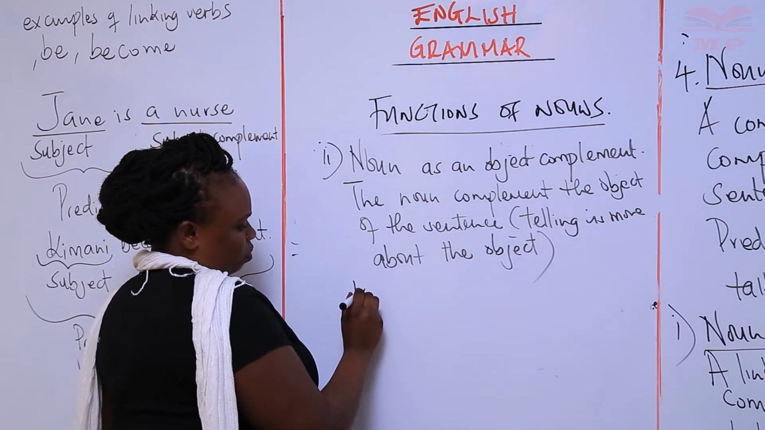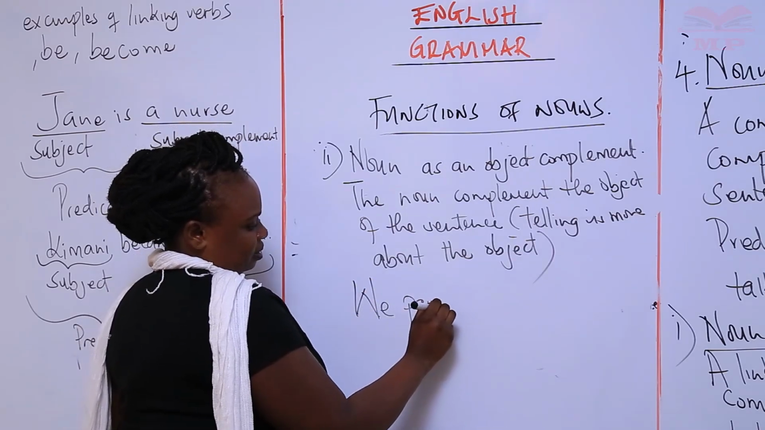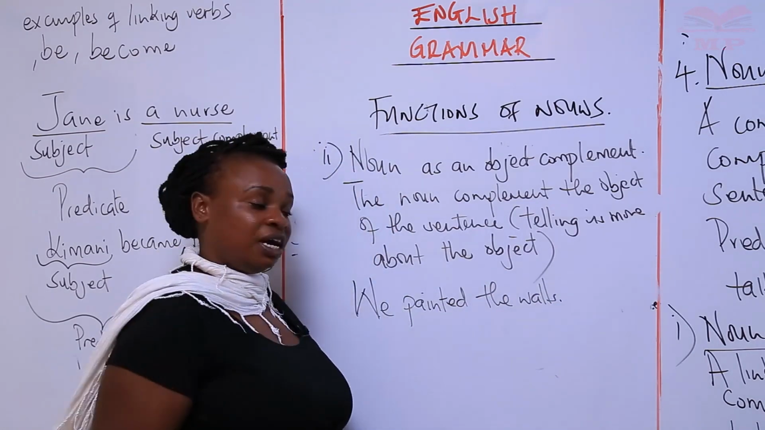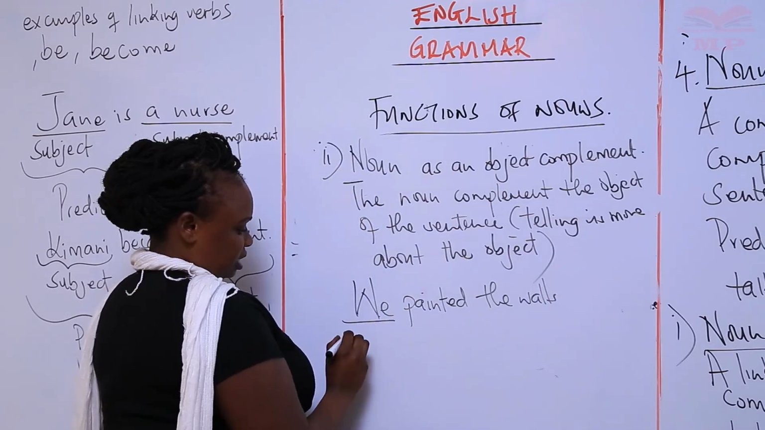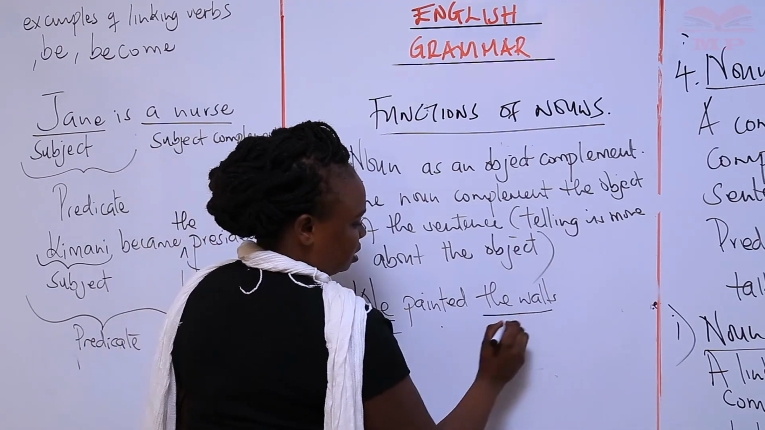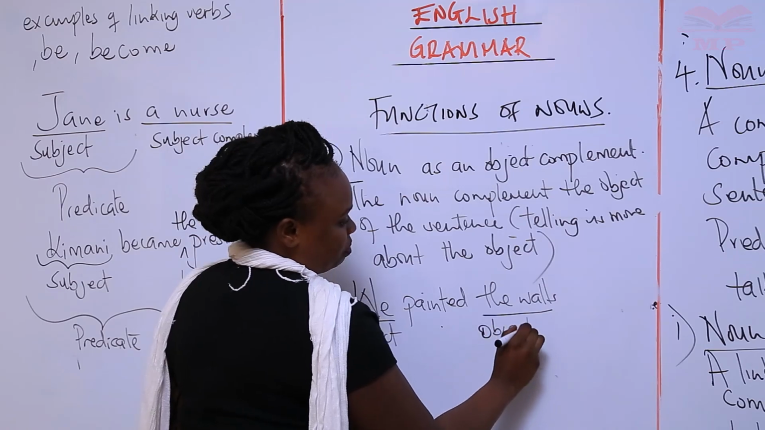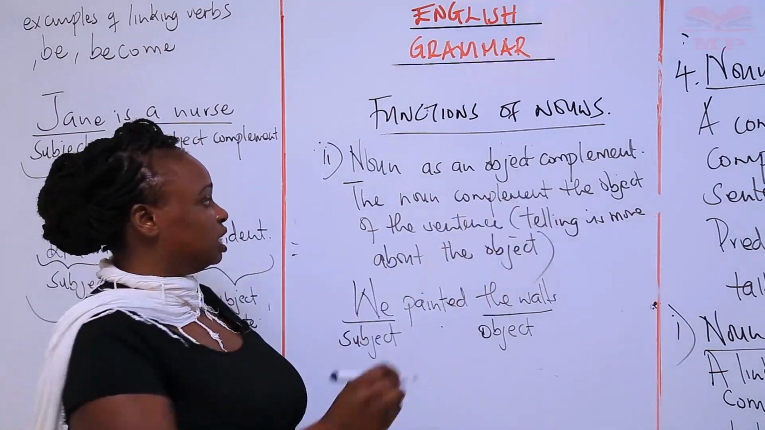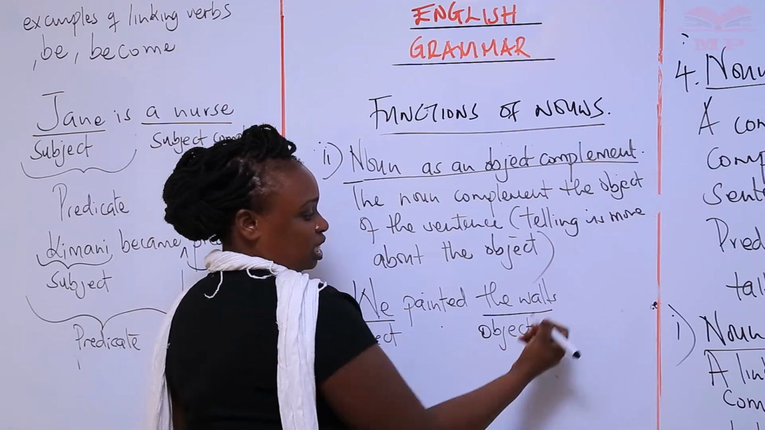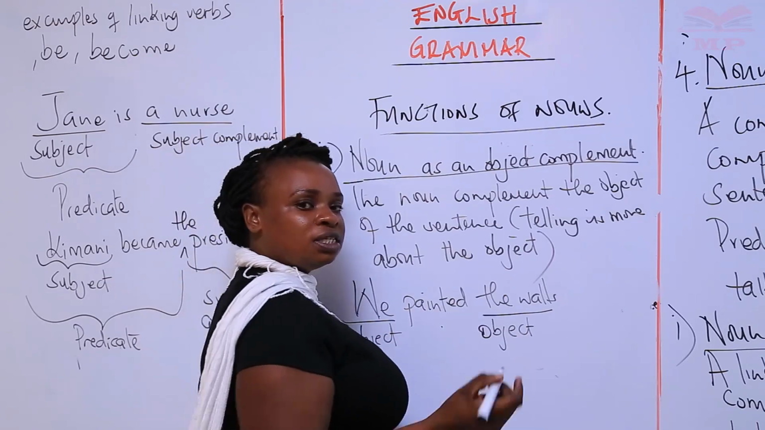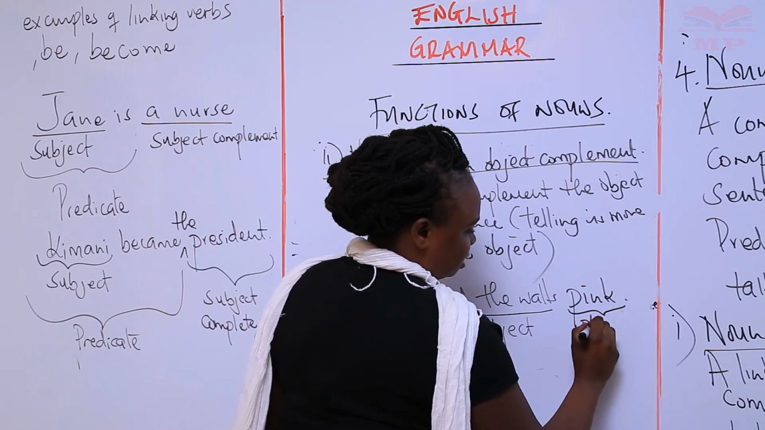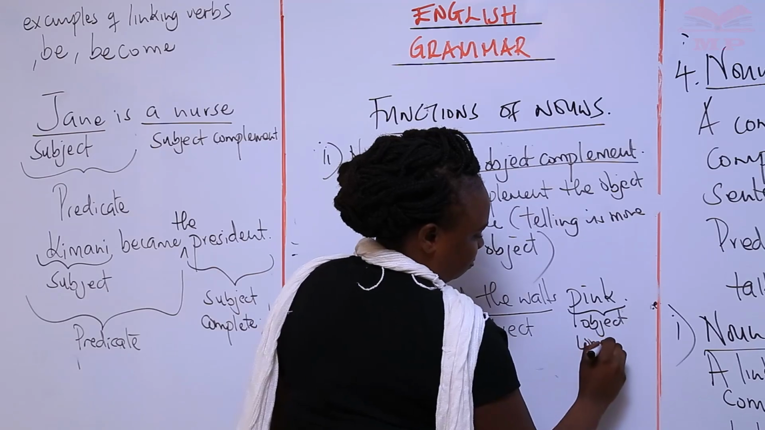For example, we painted the walls. So up to that point, we have what? The subject here is we. Okay, remember painted is the action. Walls is the receiver, which is now our object. And we are talking about nouns functioning as an object complement. Okay, so when it functions as an object complement, then what follows here is an object complement. So we painted the walls pink. So pink is now the object complement.